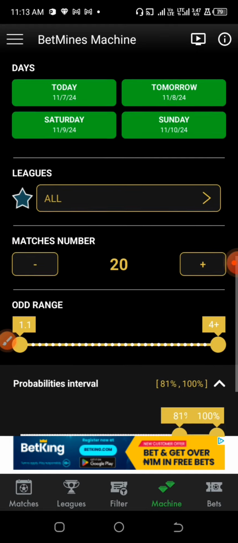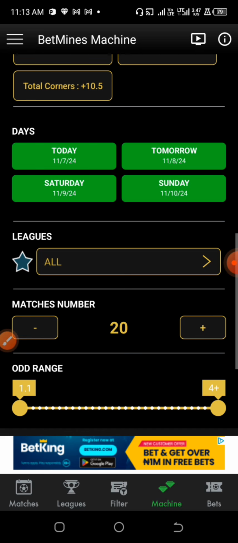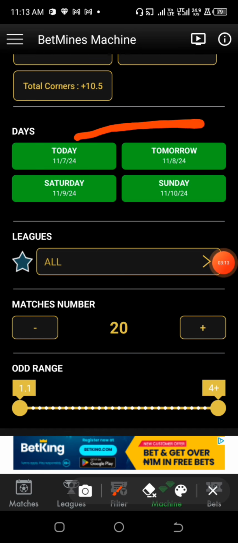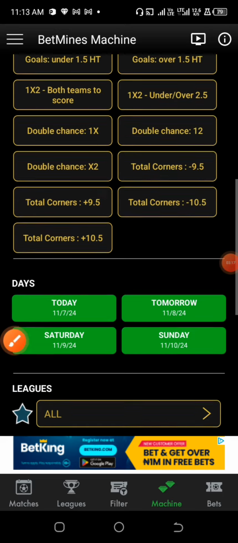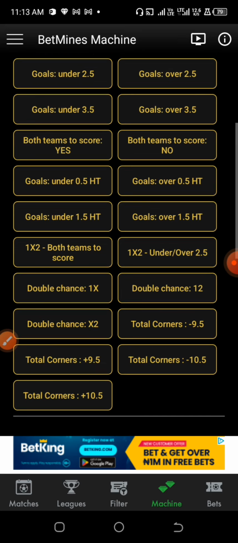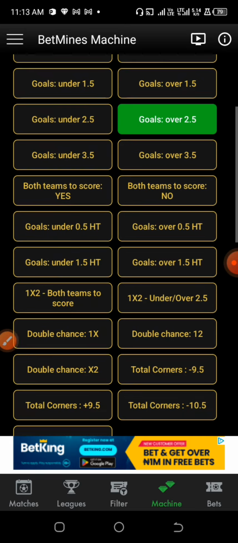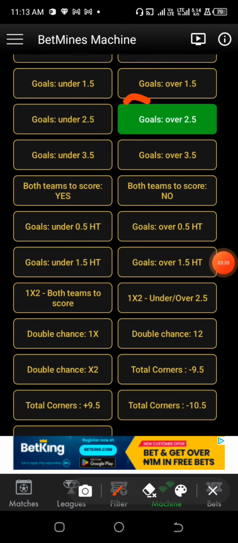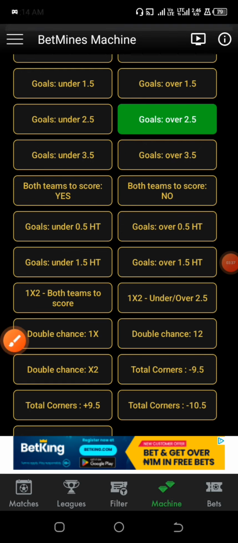So now let us check, let us change. Okay, we are going for 4 days, games that will occur within 4 days. And I'm going for the market of over 2.5 goals. Let's check. Okay, goals over 2.5. In case you want to go for under 3.5, or first half time over or under, there are many more like that. But we are focusing on over 2.5 goals in this video.